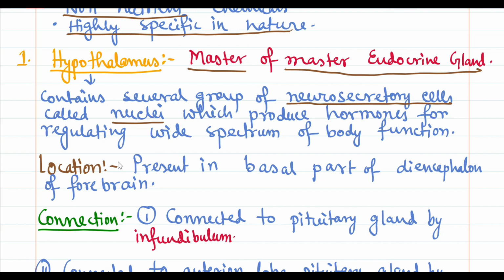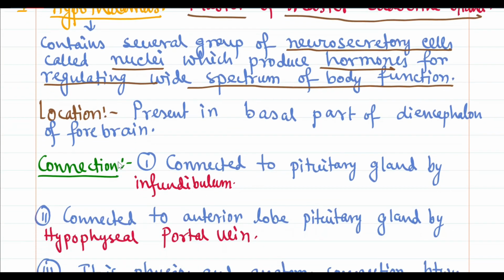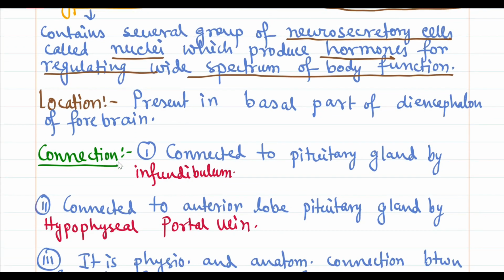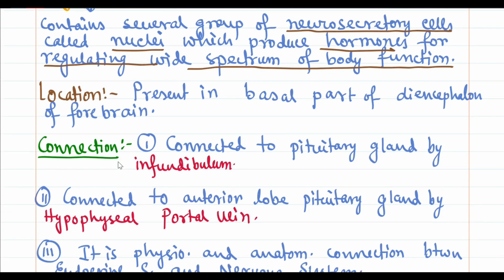What do they secrete? They secrete hormones. Therefore, the hypothalamus contains several groups of neurosecretory cells called nuclei that produce hormones for regulating a wide spectrum of body functions. Various body functions and metabolic changes also happen through the endocrine system, and therefore it regulates a wide spectrum of body functions, just like a king controls the entire village.